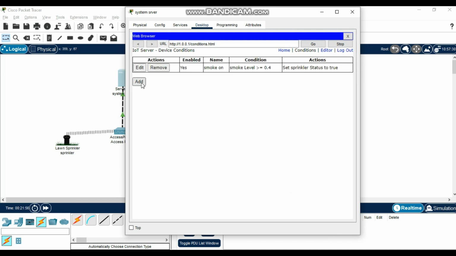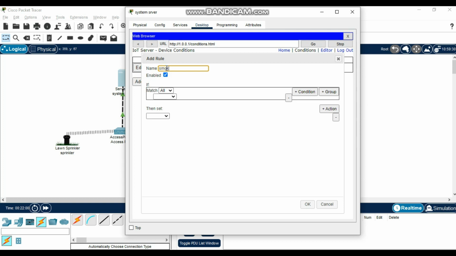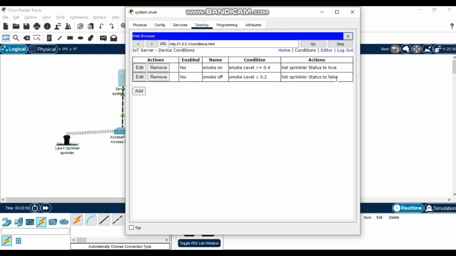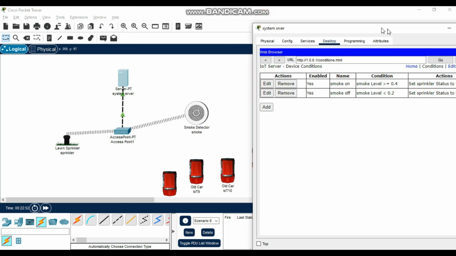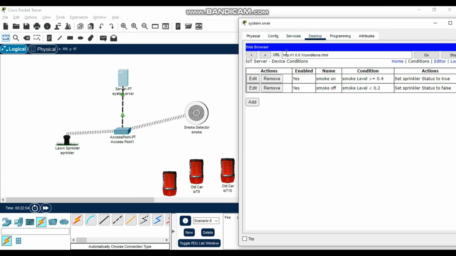Let's try to add another condition. So this time, if smoke is off, it is less or equal. No, let's say it's less than 0.2. If it's less than 0.2. Now let's come back and try and check and see.